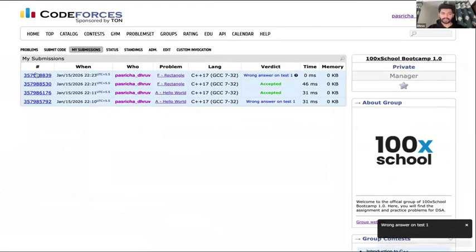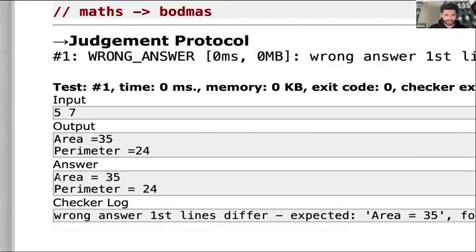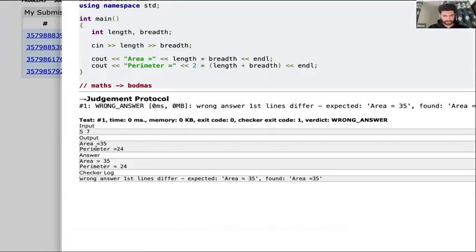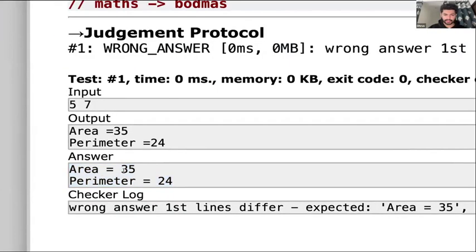So if you go here and try to see what is wrong, you will find that there must be a problem with spaces, that space is not matching. So it's very important that you match what is expected. So your output is this, but it should have been this. We can say one space is missing after this, one space is missing after this. Okay. So we'll get used to these things with time.